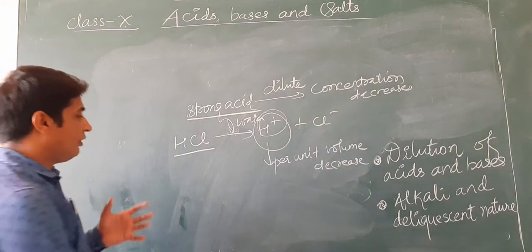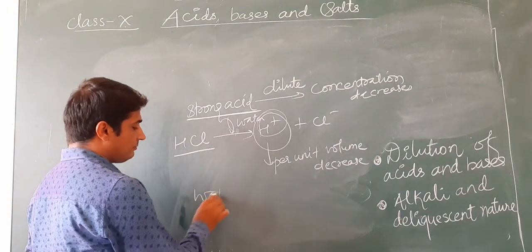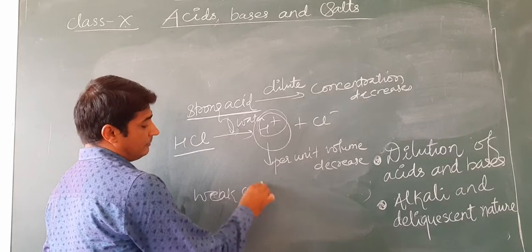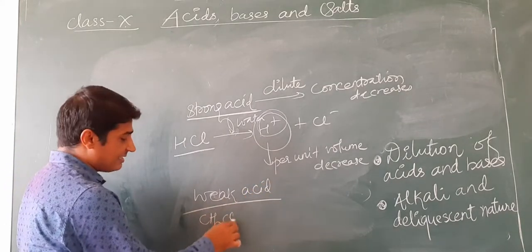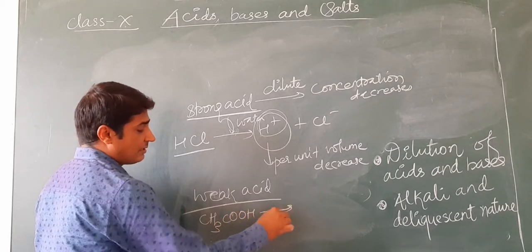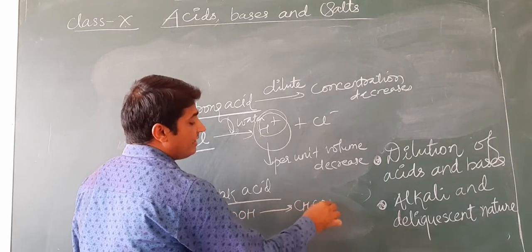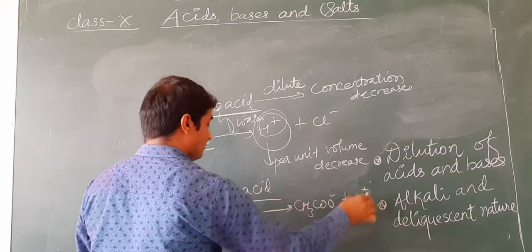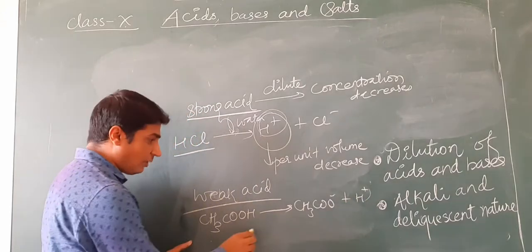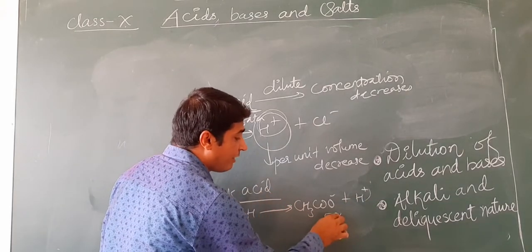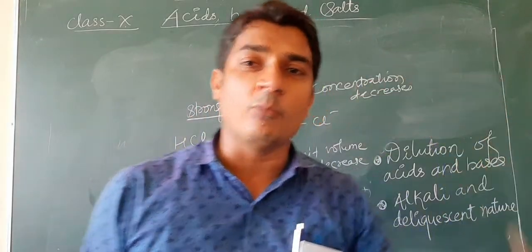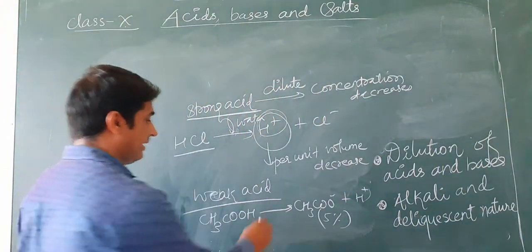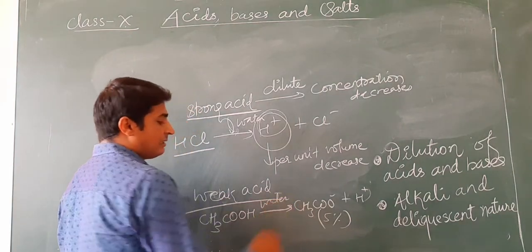But what about the weak acids? For example, we can take acetic acid, CH3COOH. It is ionized into acetate ions and H+, but only a few, only 5% of the acid is ionized. But what happens when we add more water and dilute it?